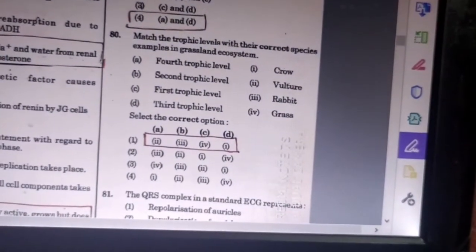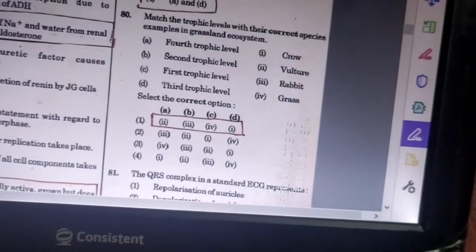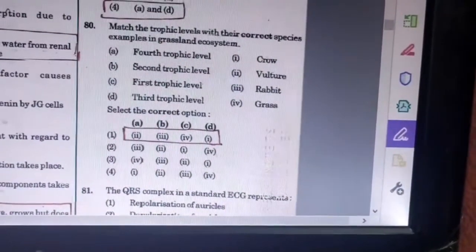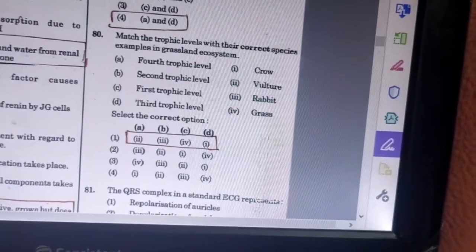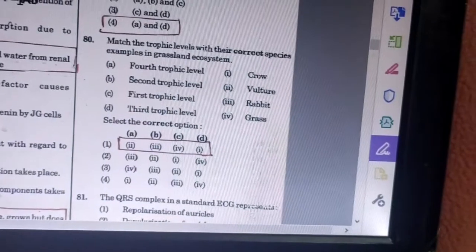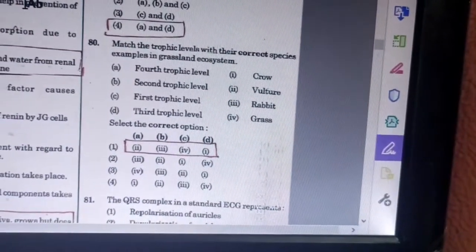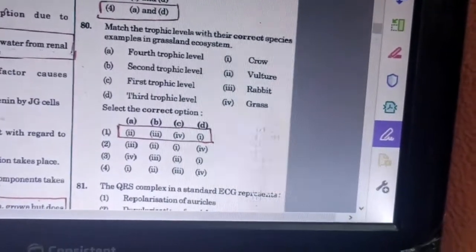80th question. Match the trophic levels with the correct species example in the grassland ecosystem. Option is 2, 3, 4, 1. That is, fourth trophic level is vulture, second trophic level is rabbit, first trophic level is grass, and third trophic level is crow.